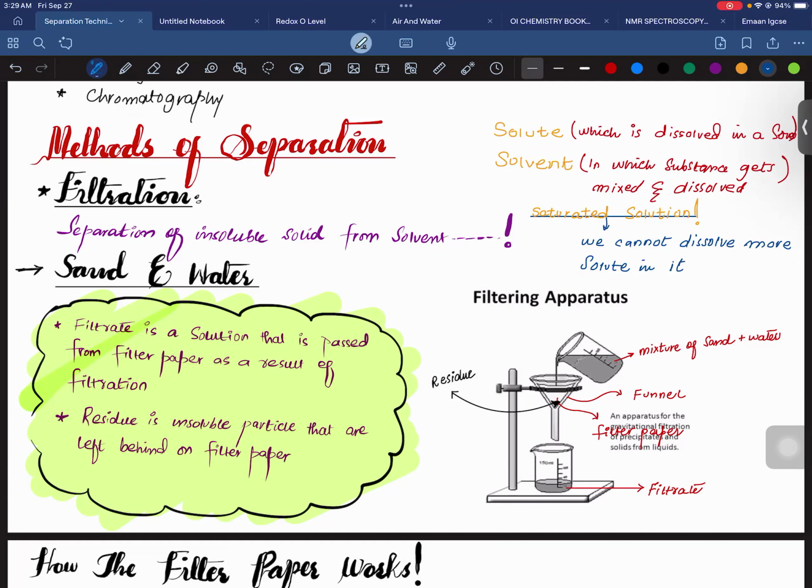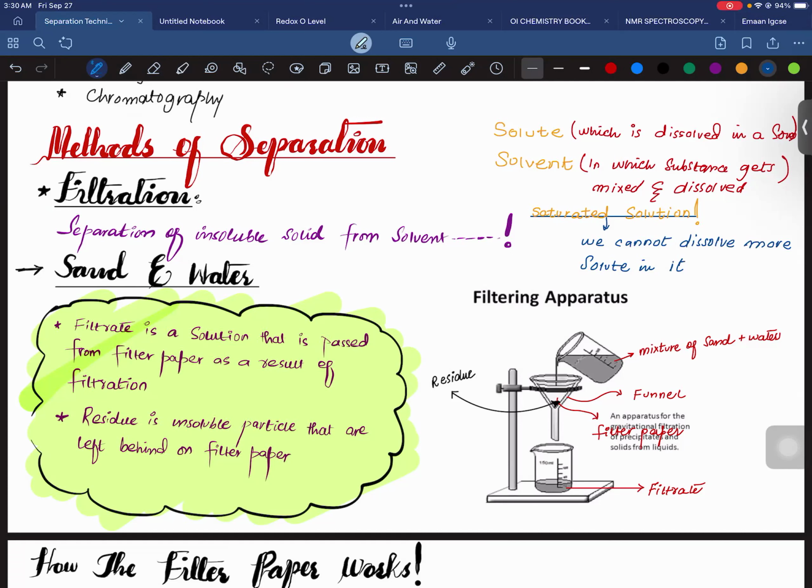We have observed that only 10 grams of sugar is dissolved in 100 grams of solvent. Then I realize I am supposed to add more sugar to that solvent, but the maximum capacity was 10 grams of sugar dissolved in 100 grams of solvent.